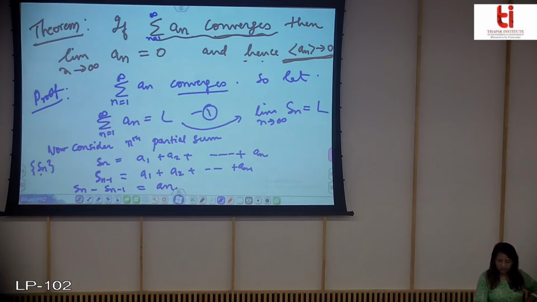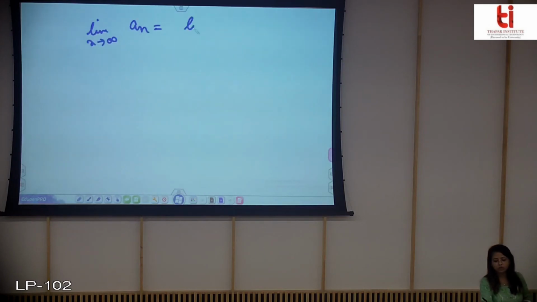Now if I take the limit of this, I'll get limit n tending to infinity an is equal to limit n tending to infinity Sn minus 1.